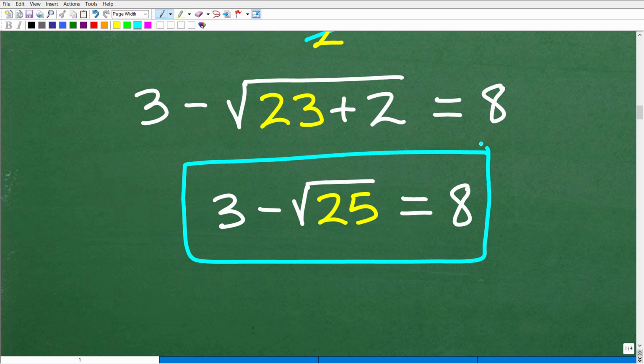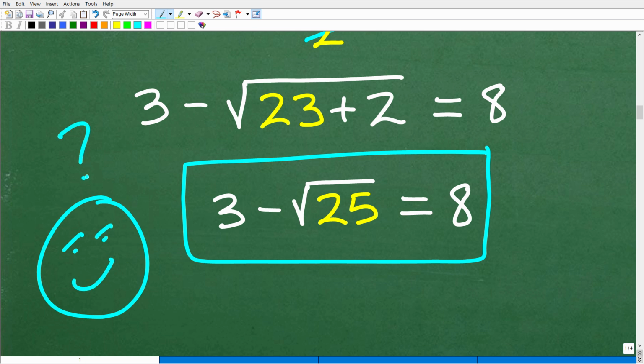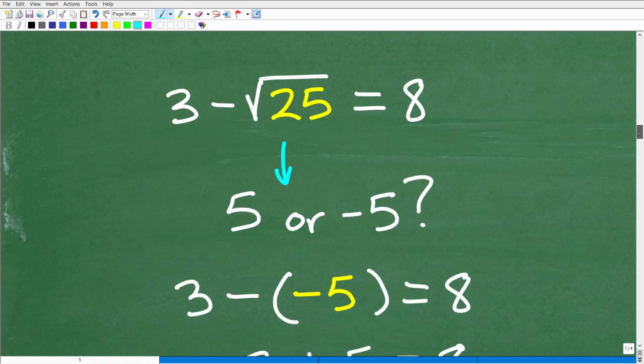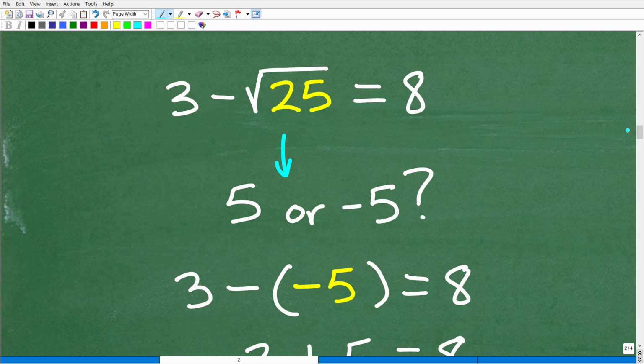All right, so at this stage, this is where the fun begins. This is where a lot of students are like, I'm not quite sure what to do next. Maybe something like this. All right, what's the next step? This is the part we are going to talk about right now. So here is what all of you have been waiting for. You're like, hey, just get to the punchline. Tell me what confuses students.